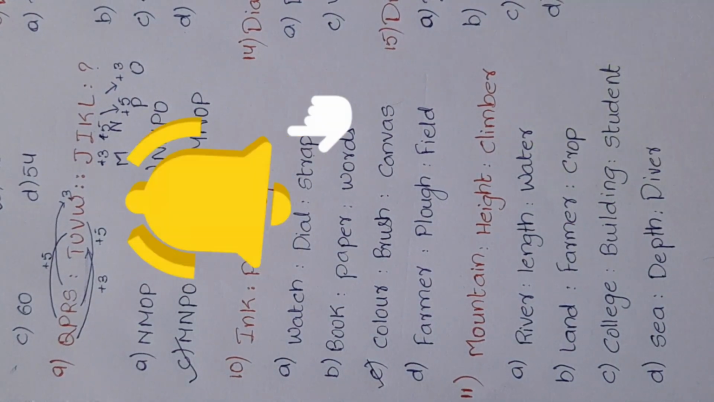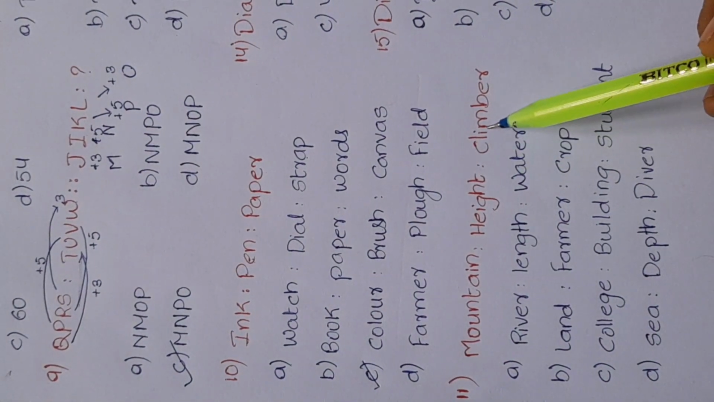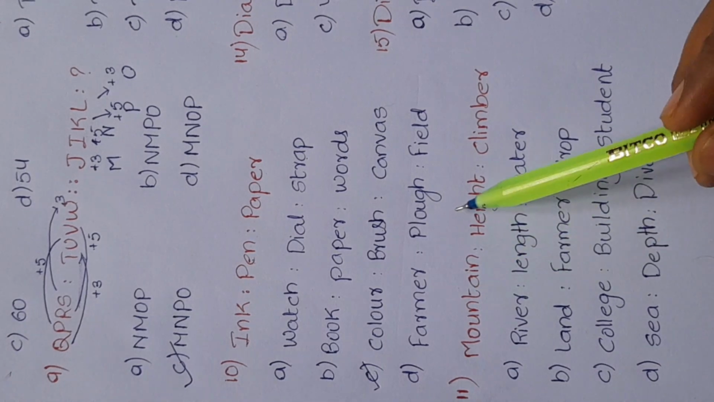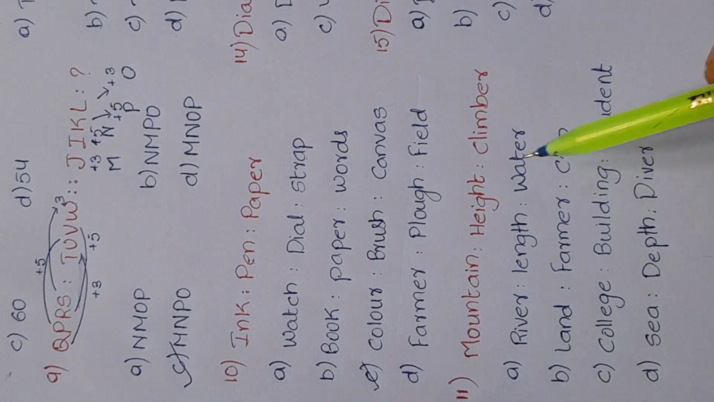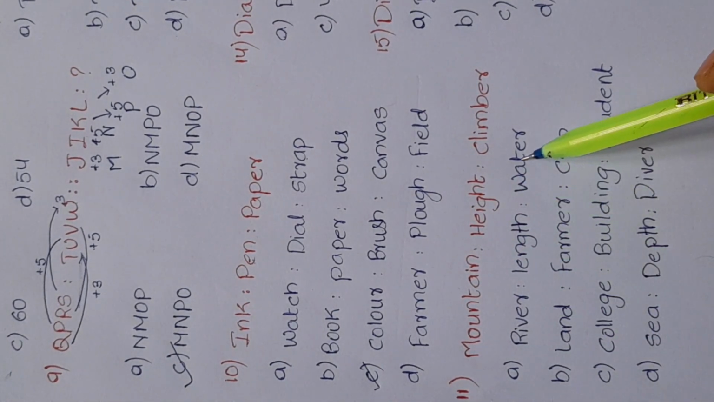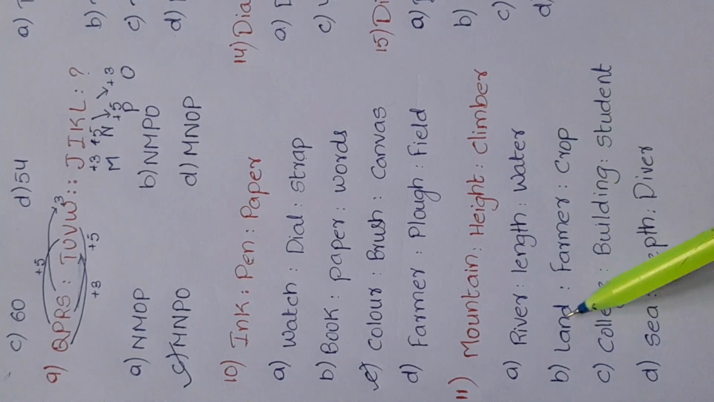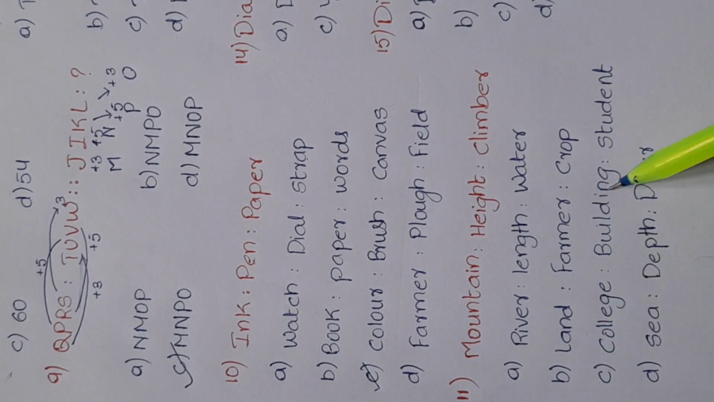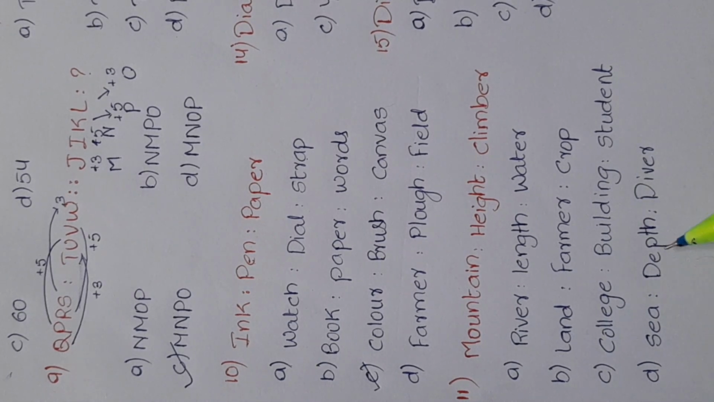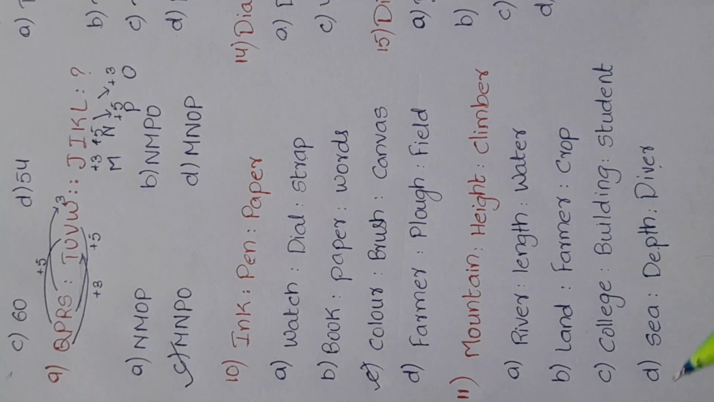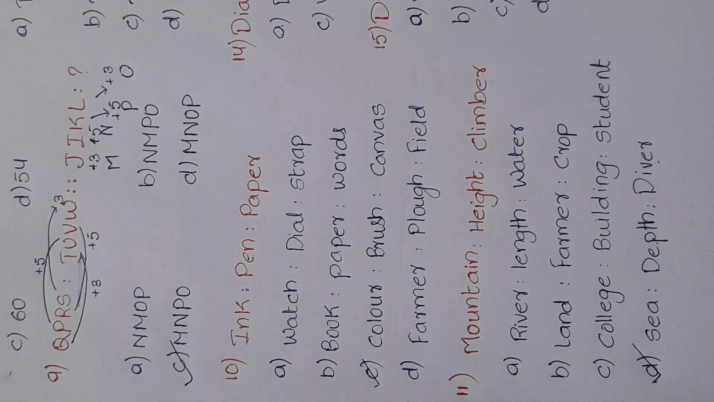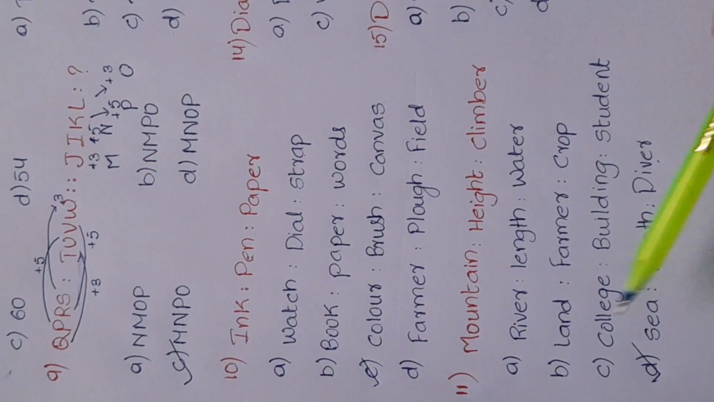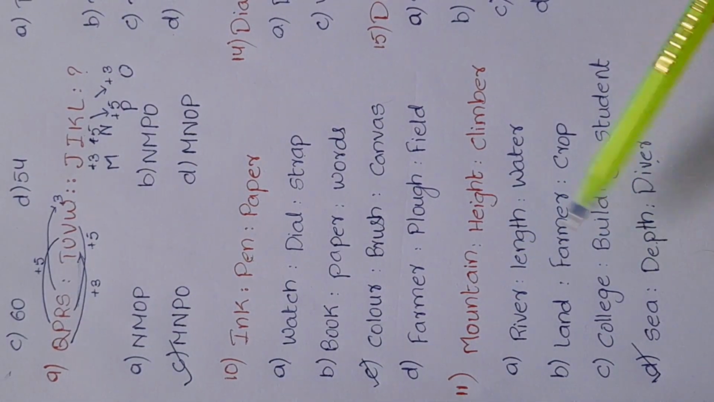11th question. Mountain, height, climber. Here the relation is the climber measures the height of the mountain. The same relation should be taken. River, length and water. No proper relation is found. Land, farmer and crop. This is also no proper relation is found. Here college, building, student. No proper relation. Sea, depth and diver. Diver measures the depth of the sea. Option D is correct.